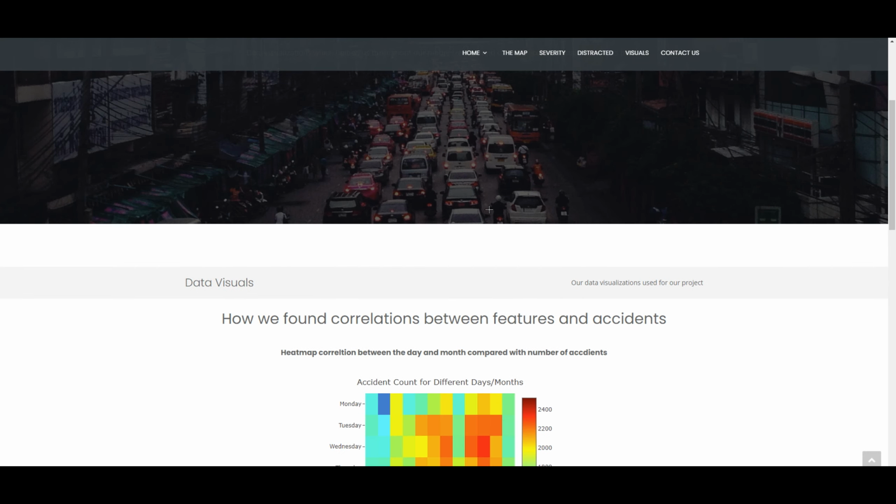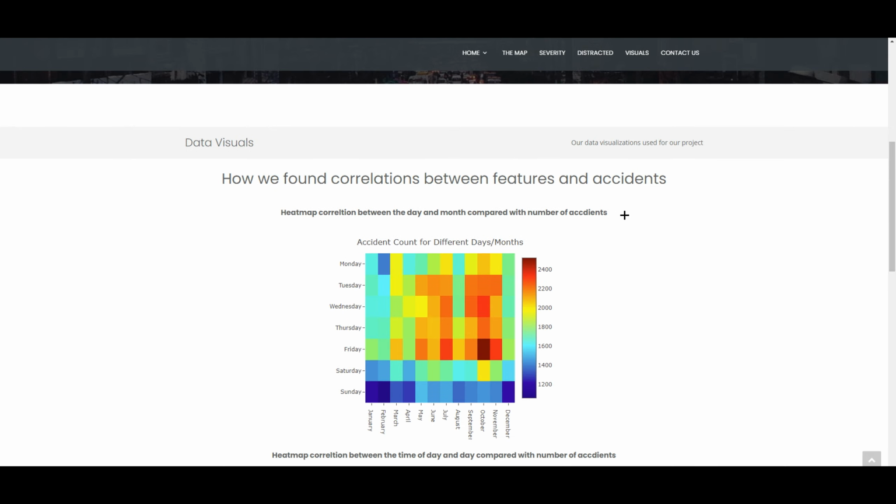Lastly, we have our data visualizations. These are visuals that we use throughout our process of creating models and can also help drivers and city planners get a better understanding of road accidents and their correlations.